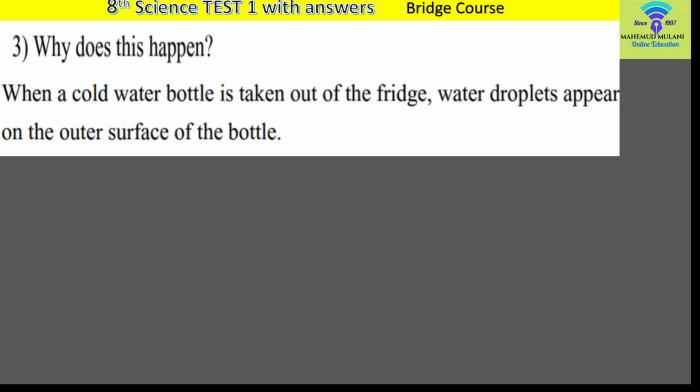The third question is: why does this happen? When a cold water bottle is taken out of the fridge, suddenly and after some time, water droplets appear on the outer surface of the bottle. Why are such things happening? Is the bottle leaking or cracked? No, there is another answer.